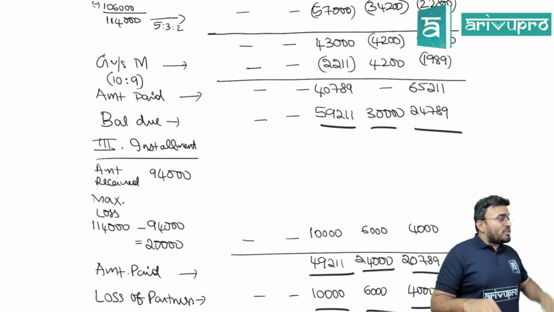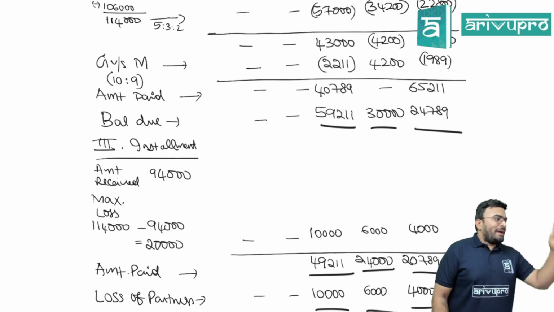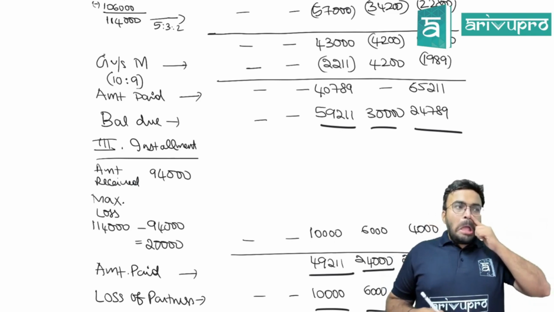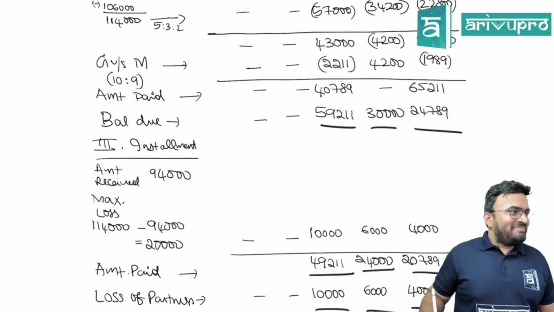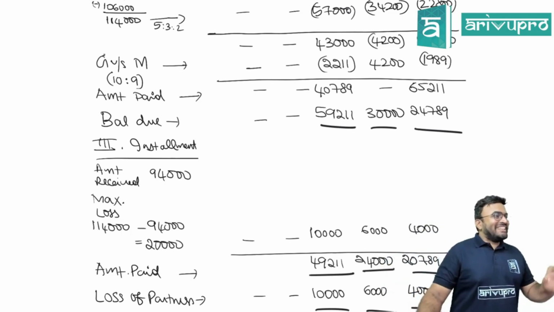Loss should be maximum loss only. No, what you calculated as maximum loss. Now last installment. But anyways, balance due minus amount paid. Already you have kept it for charge. Consistency.